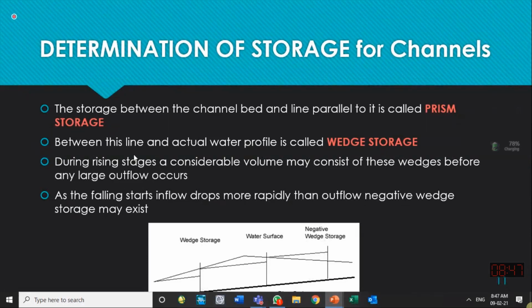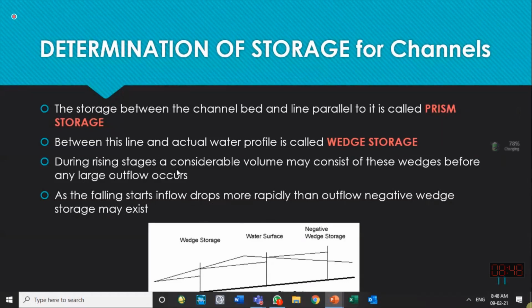And wedge storage is the storage between the actual water surface profile and the line parallel to the bed. For example, over here, this is the actual water surface profile, and the line parallel to the bed is this one. So this will be called the wedge storage. Over here, this is the line parallel to the bed, and this is the actual water surface profile. This will be the wedge storage. So it can be a positive wedge and it can be a negative wedge storage.